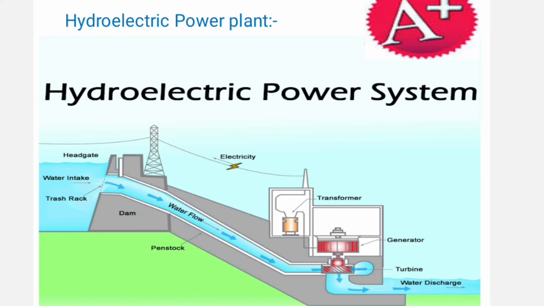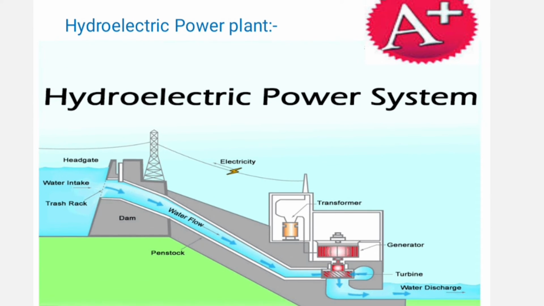In India, the first hydroelectric power plant was started in 1897 near Darjeeling. However, the Shivasamudram project in 1902 in Mysore, with a capacity of 4.5 megawatt, was the first major hydroelectric power plant.